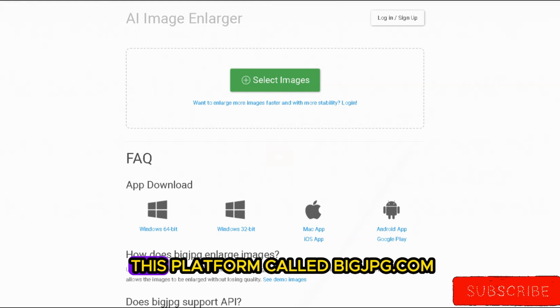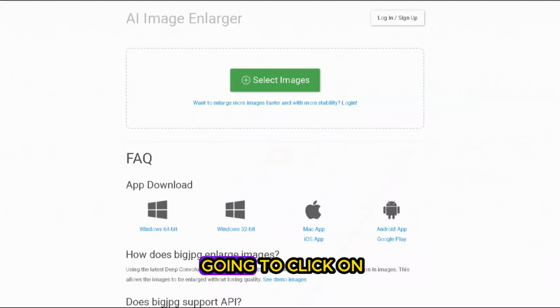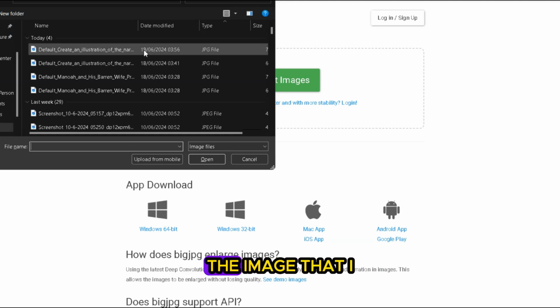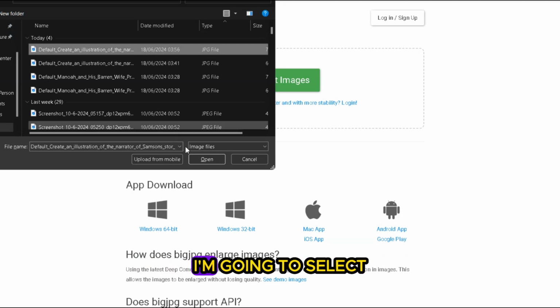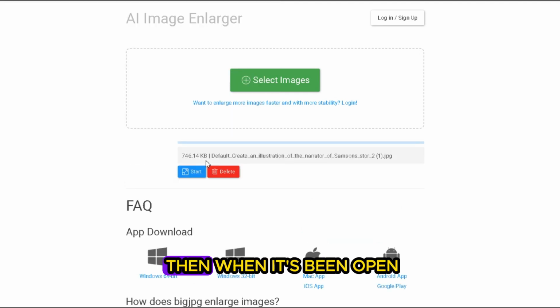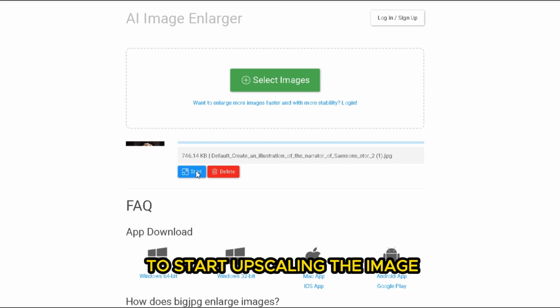So head over to this platform called bigjpeg.com. From here, we are going to click on select image. Then I'll select one of the images that I want to upscale. For instance, I'm going to select this one and click on open. The image will open. Then click on start to start upscaling the image.